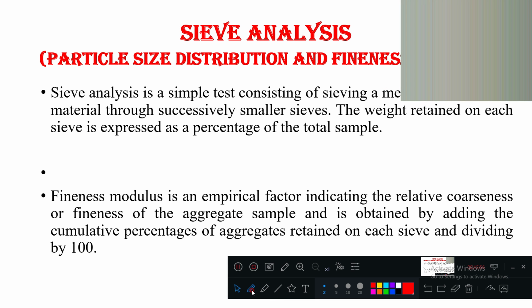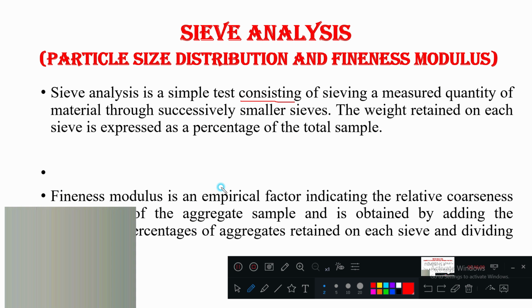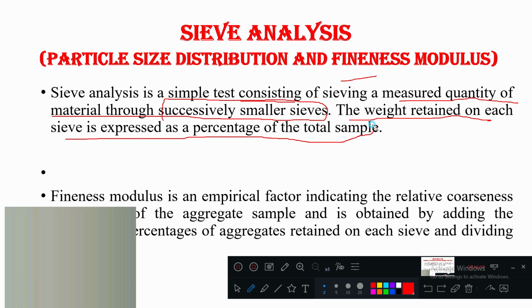Sieve analysis is a simple test consisting of sieving a measured quantity of material through successively smaller sieves. We have seen smaller sieves at the bottom and bigger sieves at the top. The weight retained on each sieve is expressed as a percentage.